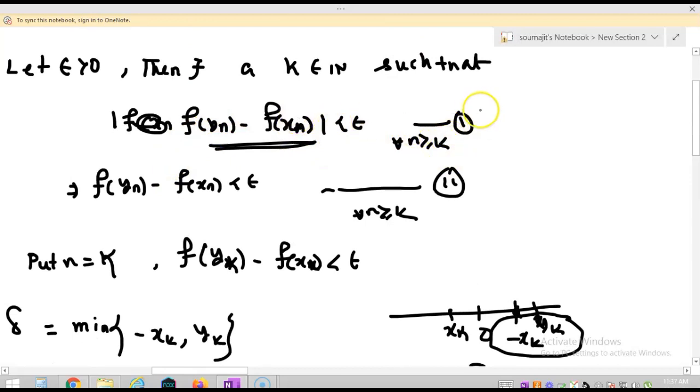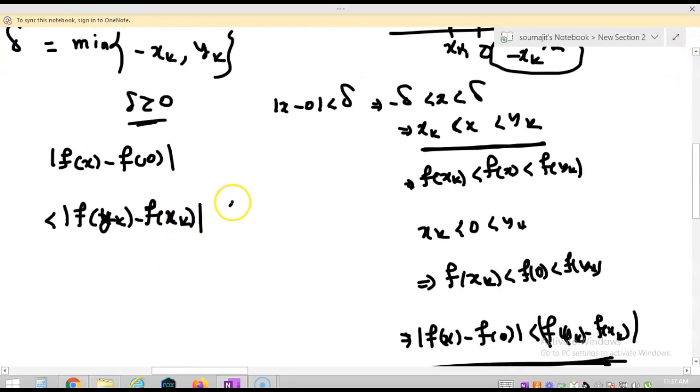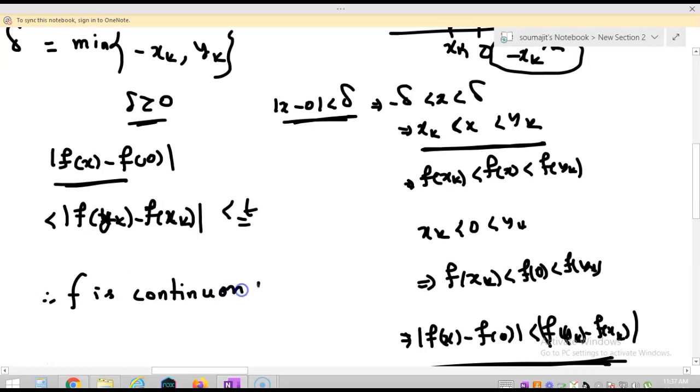You can put in particular n equal to k, you will get f of yk minus f of xk is less than epsilon. So for all x satisfying this, f of x minus f of 0 is less than epsilon. So therefore f is continuous at 0, and this completes the proof.